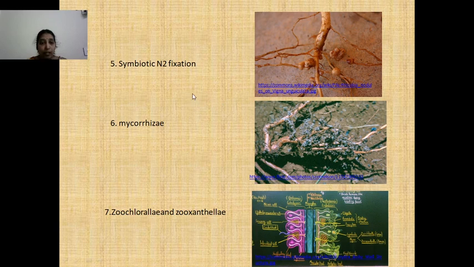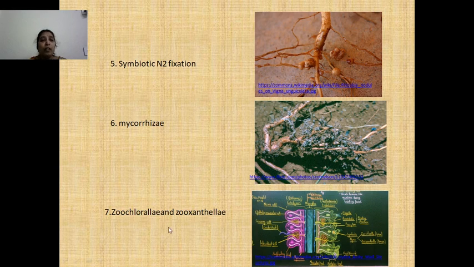And next, mycorrhizae. Here there is fungus living in close association with the roots of higher plants. This association is called mycorrhiza. The fungus provides the moist environment that is necessary for the plant. It supplies water to the plant, whereas the plant provides shelter to the fungus.